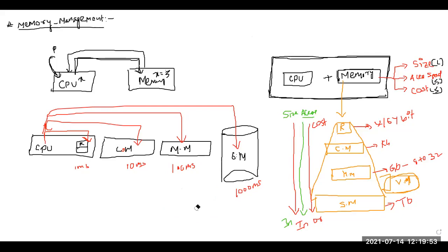So this is something about the memory hierarchy. This is not a part of the operating system, but it was necessary, because if you are studying memory management, you should know about the memory hierarchy. I hope this is clear to all of you. So three things you have to remember: first, the size; second, access time; third, cost. Now this is my hierarchy structure. First the registers, then the cache memory, then the main memory, then the secondary memory.